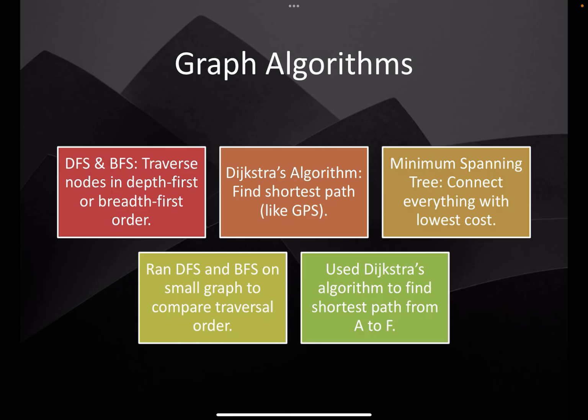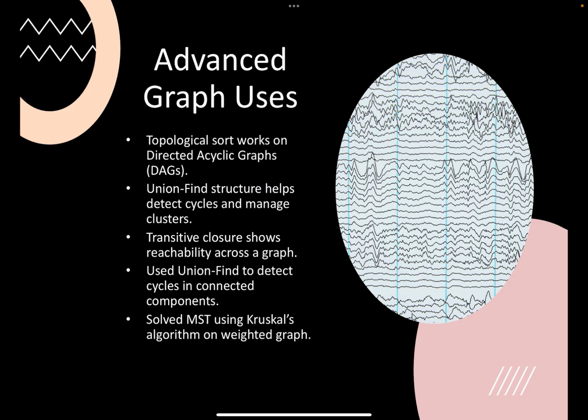Actually, let me go back. Minimum spanning trees connect everything with the lowest cost. Just wanted to point that out. For advanced graph topics, union find really helped me check for cycles and manage disjoint sets. I solved MST problems using Kruskal's algorithm and I did topological sorting for DAGs. These exercises really gave me a deeper understanding of graph complexities.